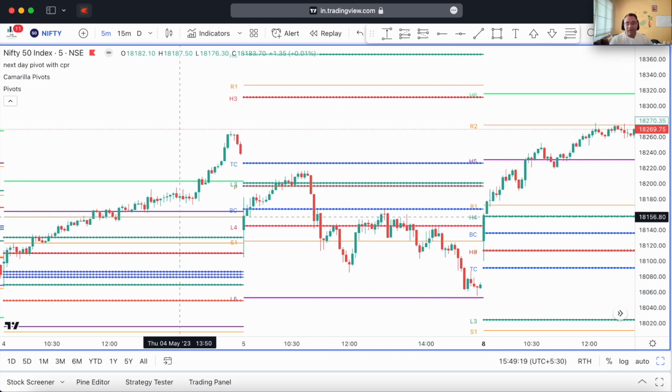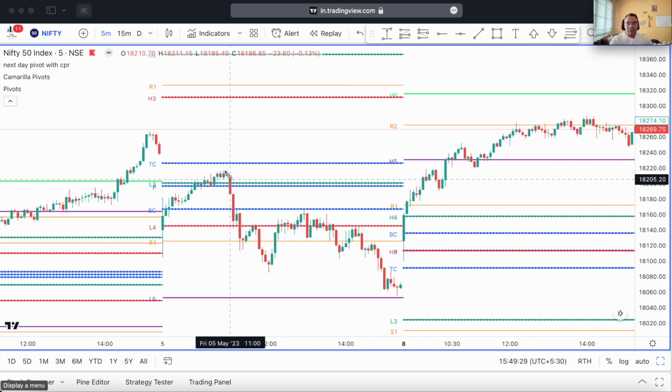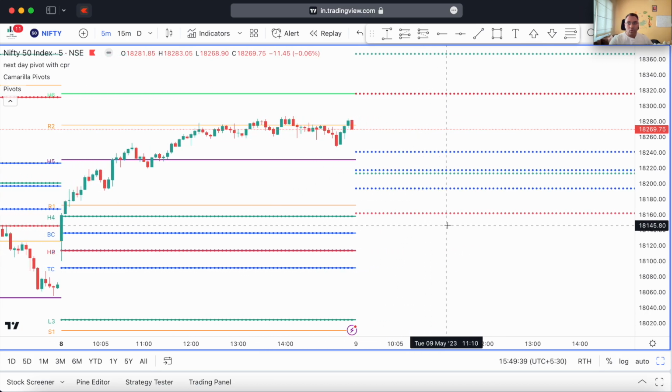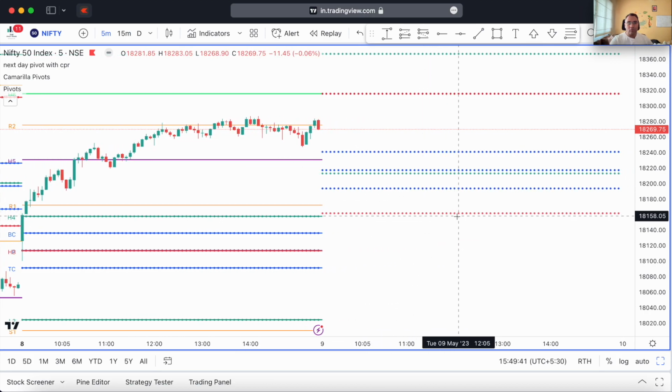See here, Nifty had a massively trending day, so we had a very wide CPR. Sorry, not yesterday, that was on Friday, and again on Friday Nifty fell from this point to this point. So hence we had a wide CPR again today, and again Nifty has made a big move, so we again have a wide CPR for tomorrow.